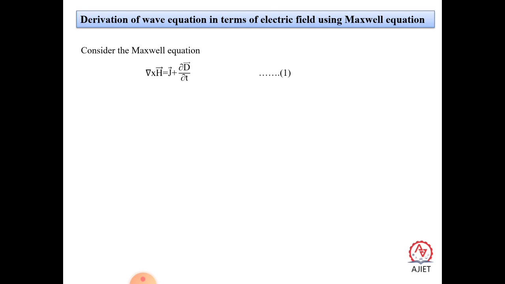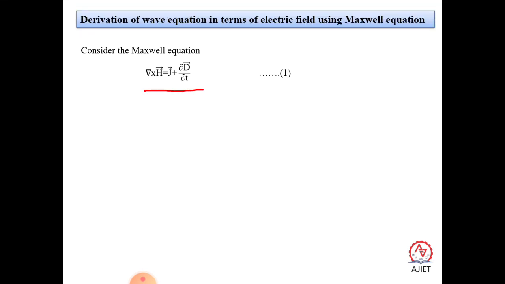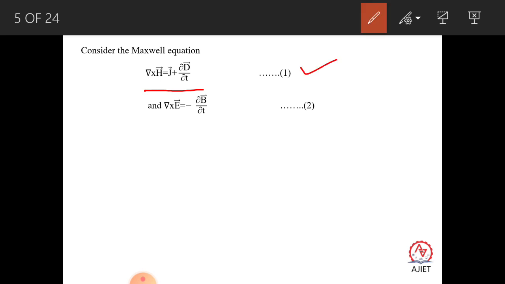Hope we have studied this one, where dou D by dou t is the displacement current density, the Maxwell correction for Ampere's law. So del cross H is equal to J, and later on Maxwell realized that there is a small problem here, so he wrote the expression del cross H is equal to J plus dou D by dou t. Let us take that as equation 1. And we know that del cross E is equal to minus dou B by dou t. This is another Maxwell equation in differential form. Let us take this as equation 2.